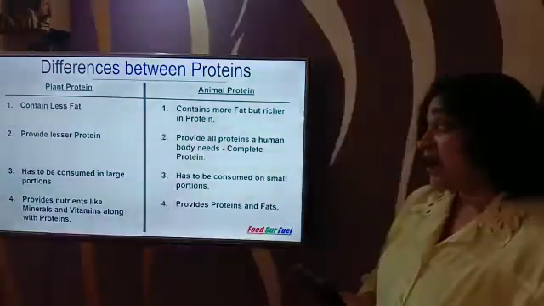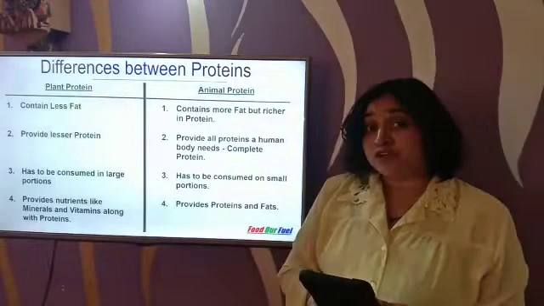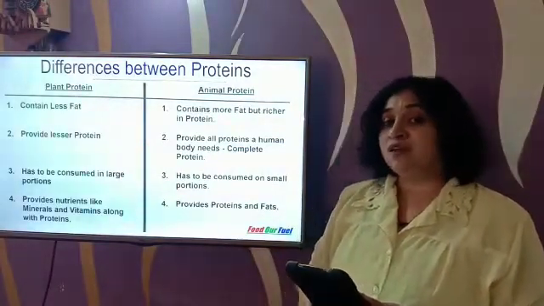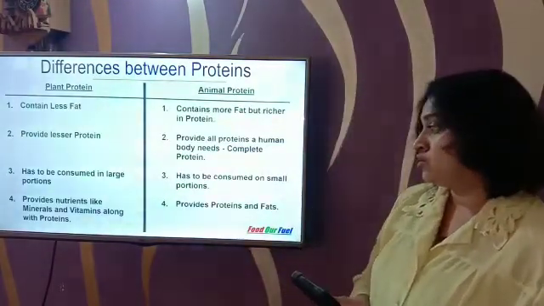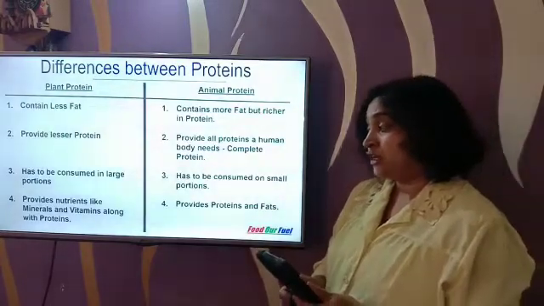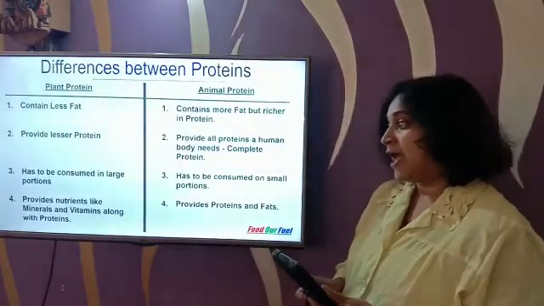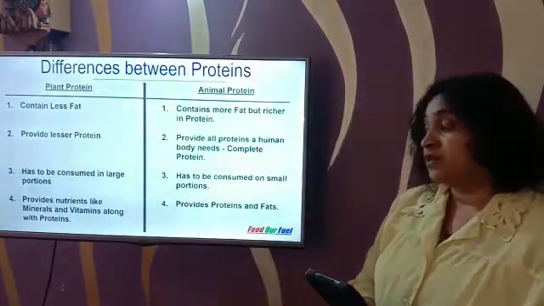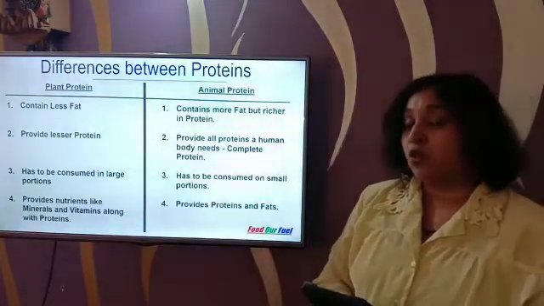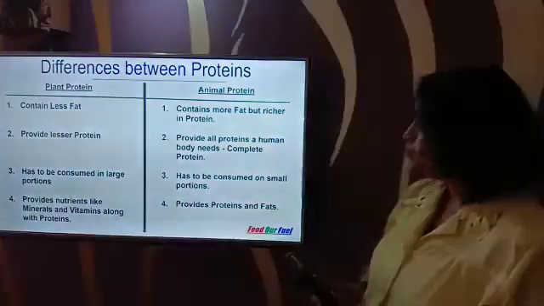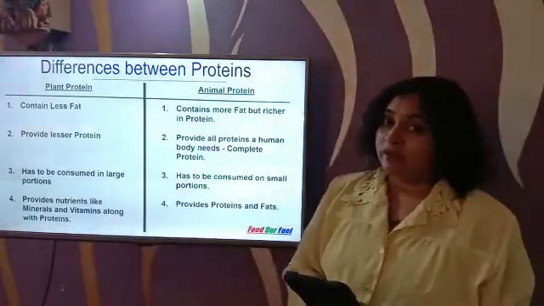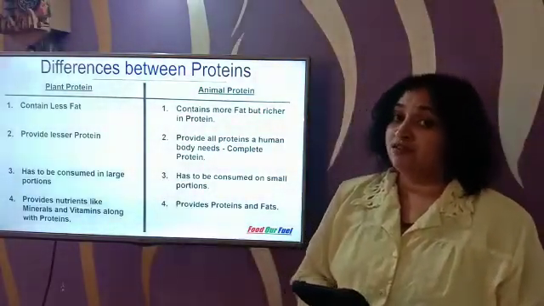And since animal protein is so rich in protein, it needs to be consumed in smaller portions. Plant protein provides nutrients like minerals and vitamins along with proteins, whereas animal protein provides only proteins and fats.